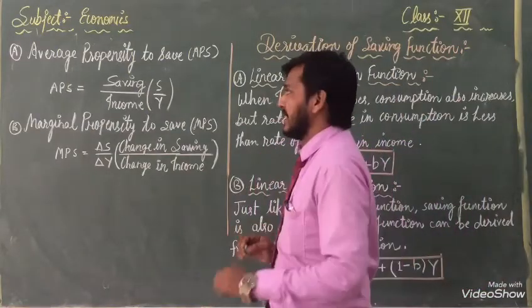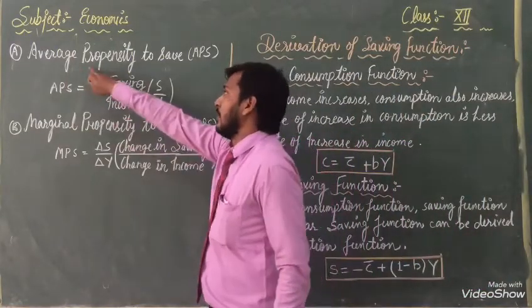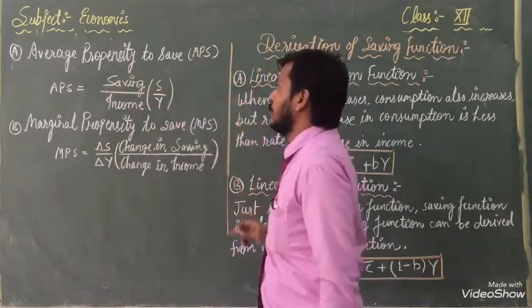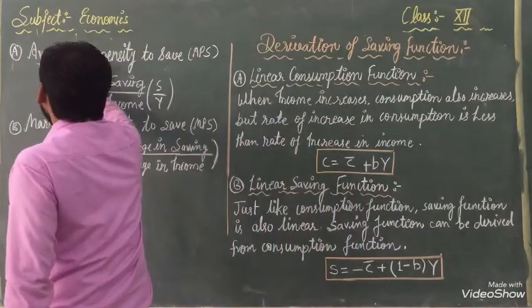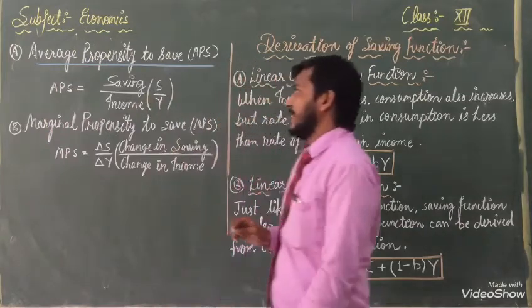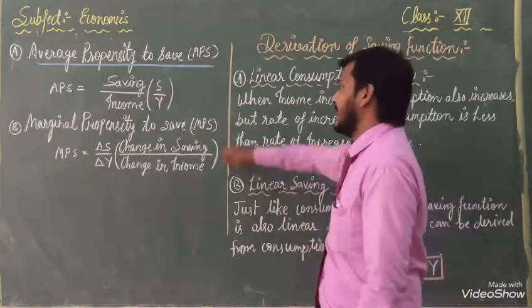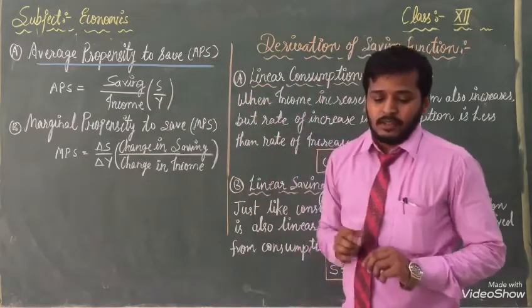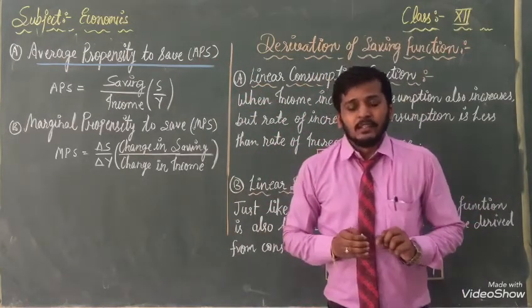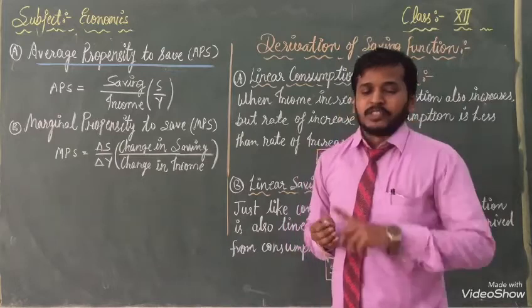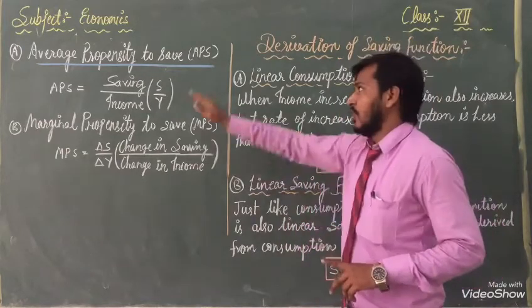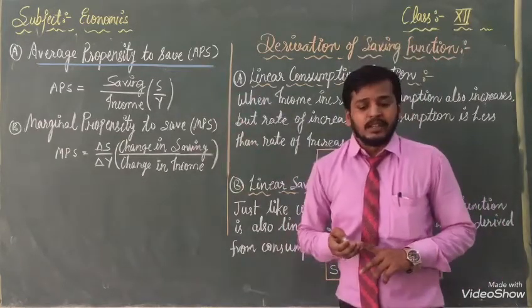Now our topic starts from here, average propensity to save, shortly we can write it as APS.